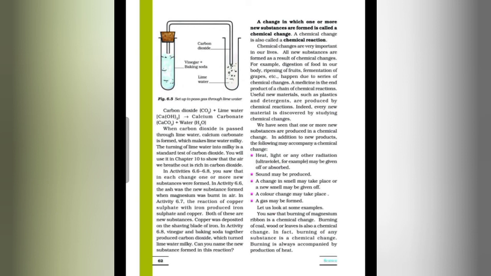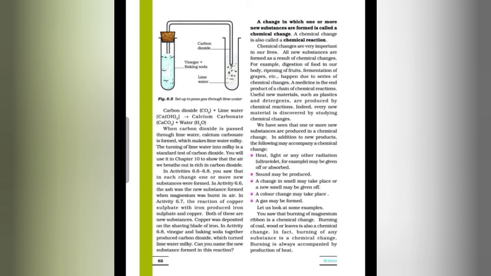We have seen that one or more new substances are produced in chemical change. In addition to new products, the following may accompany a chemical change: heat, light or any other radiation may be given off or absorbed in chemical changes or chemical reactions.